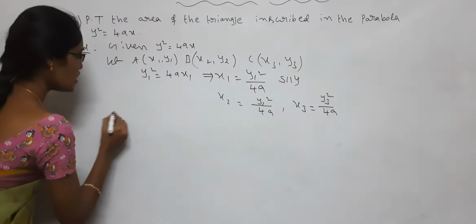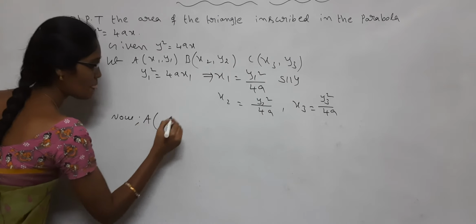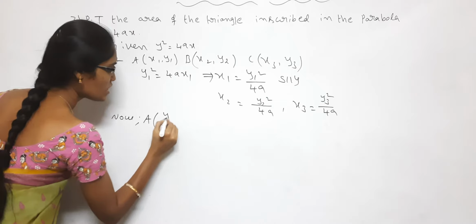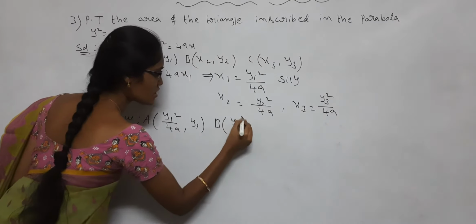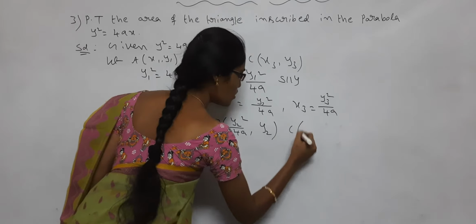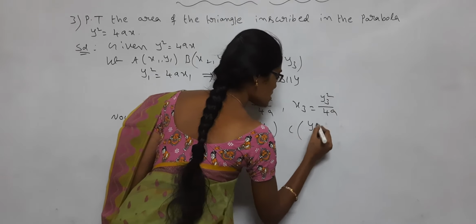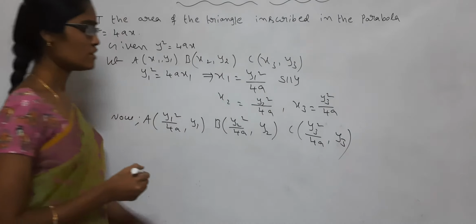So A point is (y1 square by 4a, y1), B point is (y2 square by 4a, y2), and C point is (y3 square by 4a, y3).